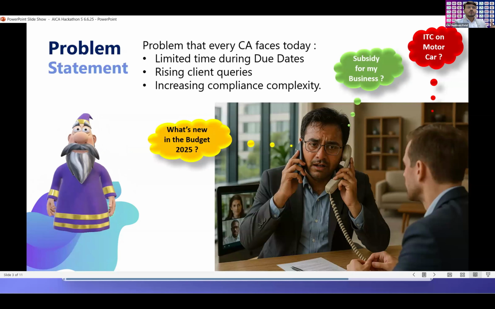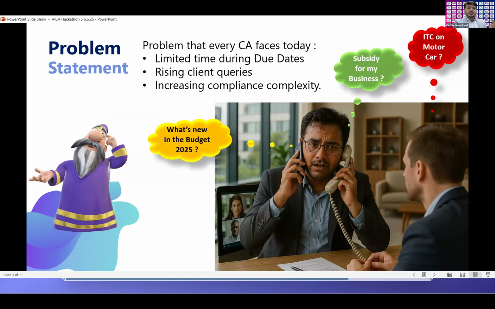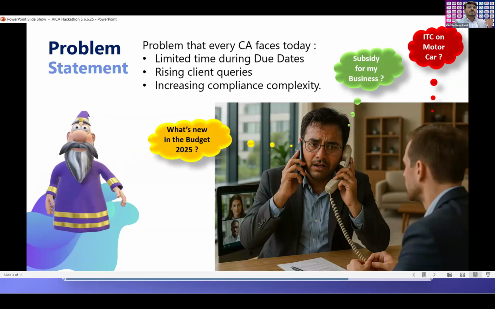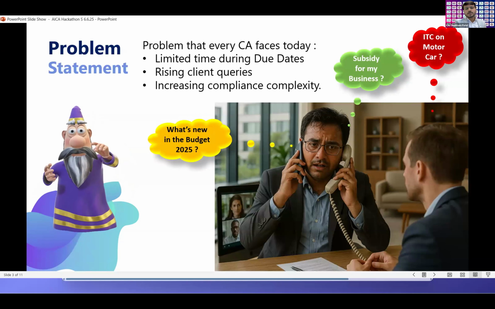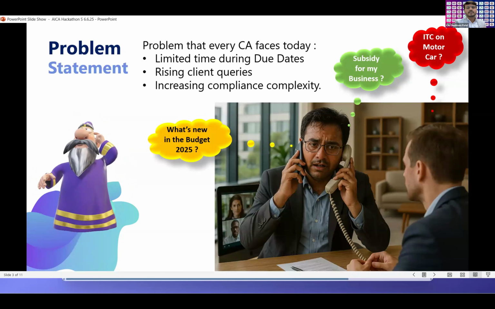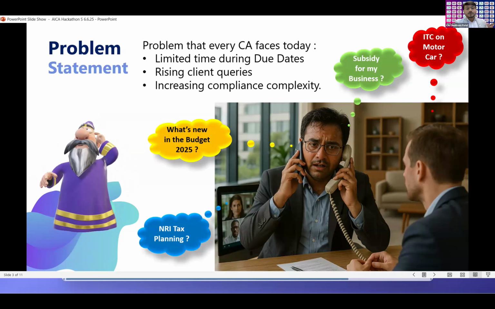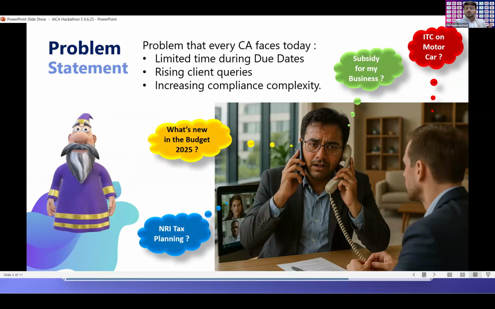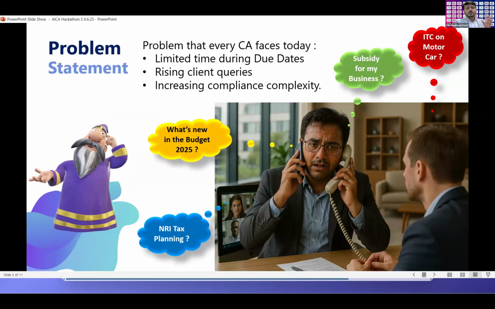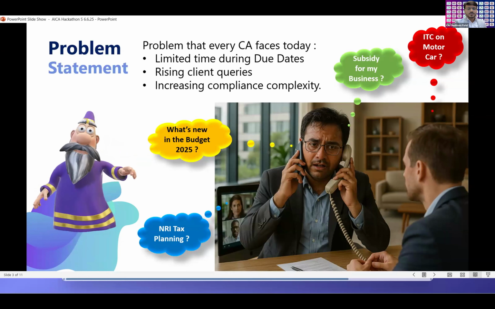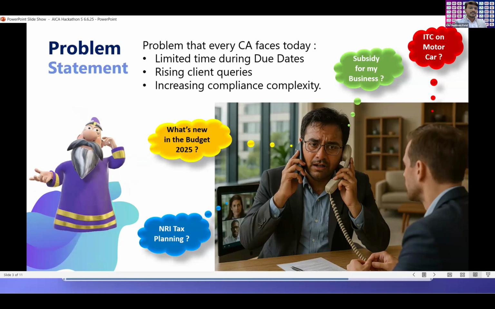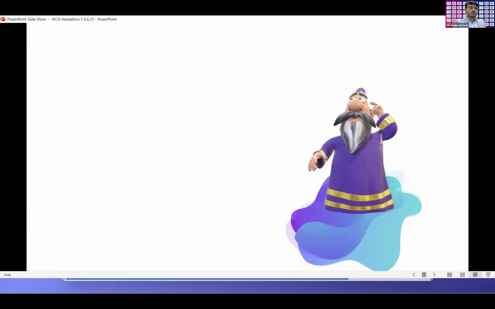Or you receive one more query from another client that, sir, I want to start a textile manufacturing plant. So what are the subsidies available to me? And one more thing, there is one more Google Meet scheduled on your behalf regarding NRI tax planning. So what will you do? This is the entire stressful problem of all the chartered accountants. There is a solution for it.